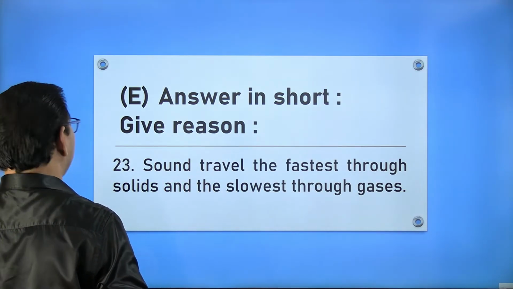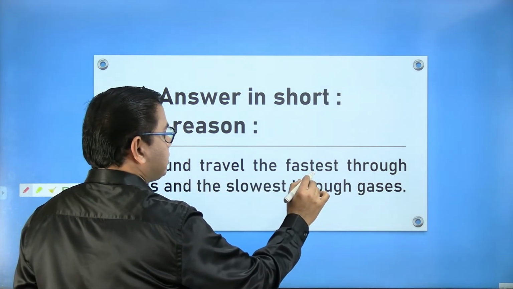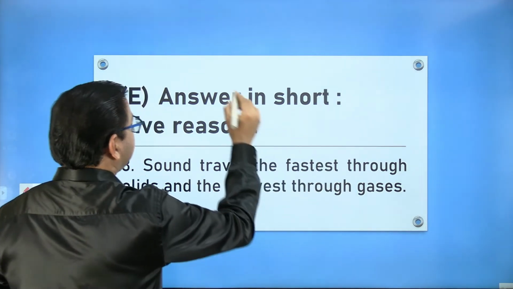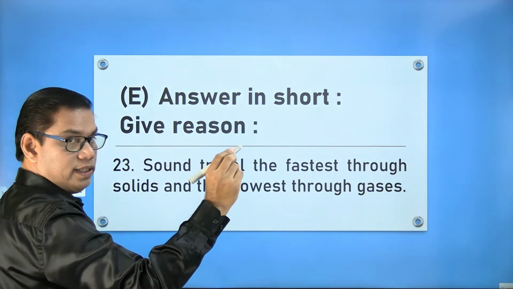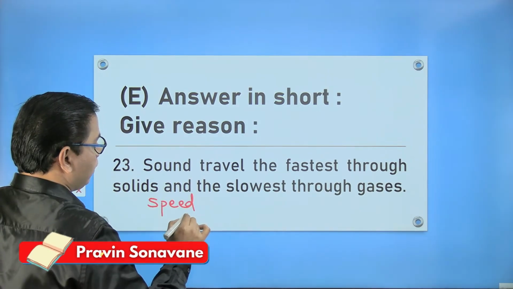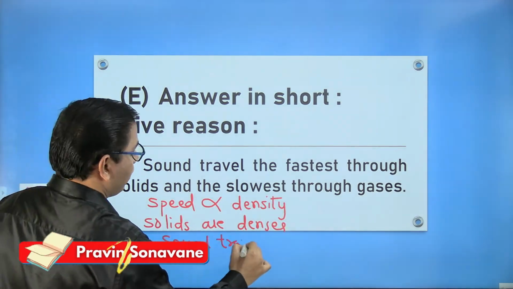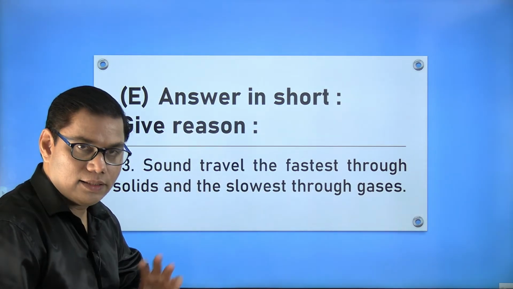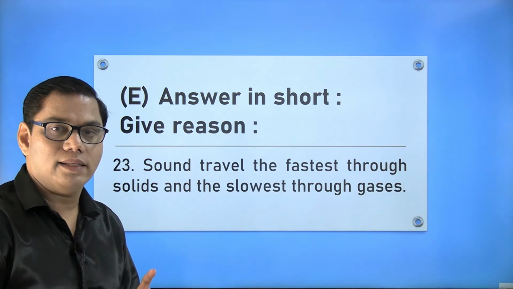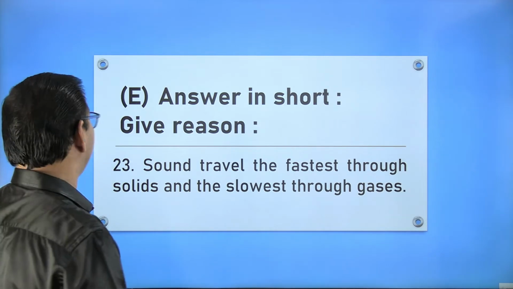Then the 23rd one, give reason. As I told you, use keywords. Now sound travels fastest through solids and slowest in gases. So the keyword is density. Speed of sound depends on density. Speed is directly proportional to its density. If you have changed the words around in the answer, no problem, but density is a keyword which I want. If you don't use this word density, I will not give marks.